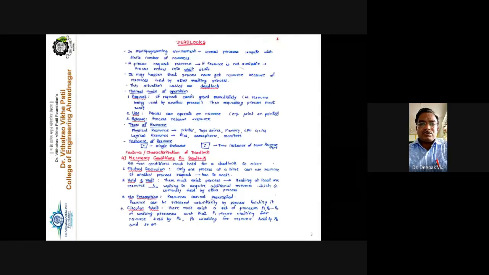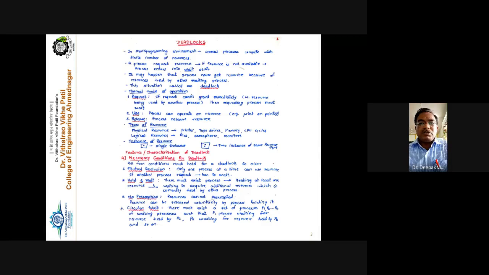So the solution is there in the problem itself. What is the solution? If we want to prevent deadlock, we have to avoid at least one of the conditions. If the operating system is successfully able to avoid or prevent one of the necessary conditions, either hold and wait, or mutual exclusion, or no preemption, or circular wait, then deadlock will not occur, or the system may not lead toward a deadlock situation, right? So this is the way. These are the four necessary conditions.